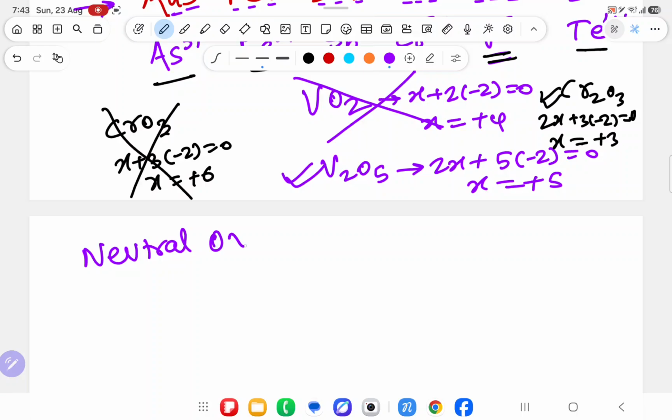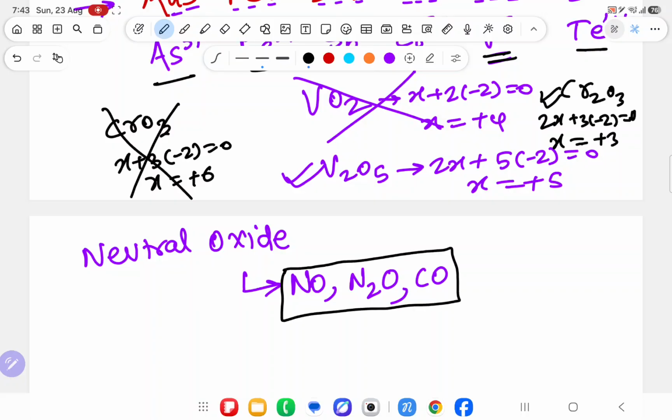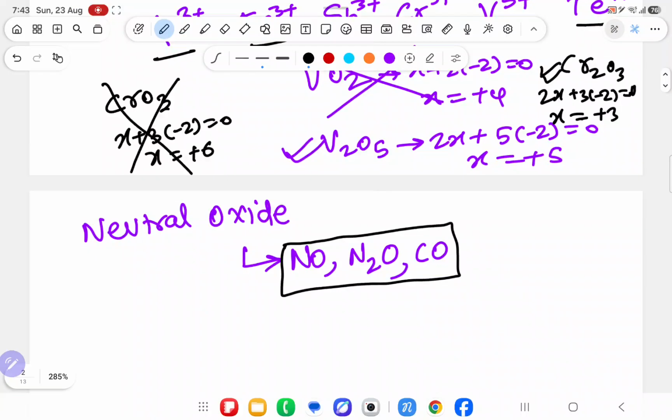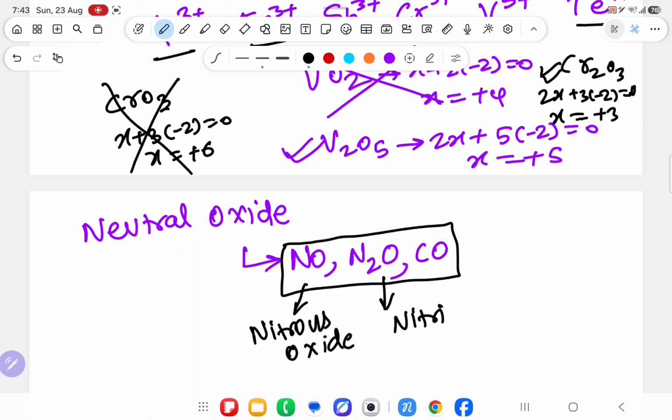Neutral oxides are fixed: NO, N2O and CO. These three are fixed. NO is named nitrous oxide, N2O is named nitric oxide, and CO is named carbon monoxide or carbonyl compound.